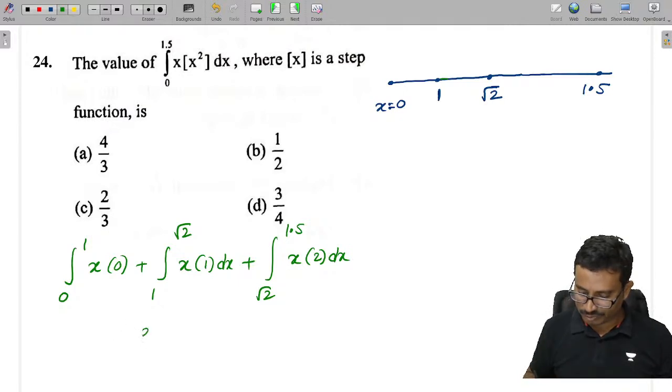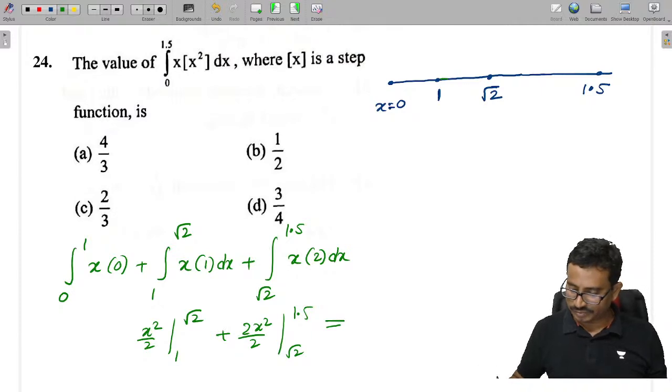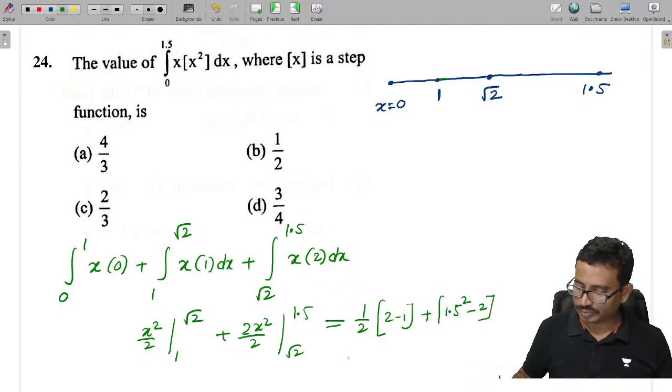So this is x square by 2 from 1 to root 2, and this is 2x square by 2 with limits root 2 to 1.5. Simplify and get the value. So 1 by 2 into 2 minus 1, plus 2 into 1.5 square minus 2.